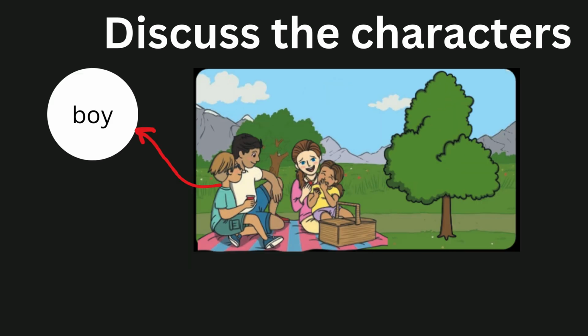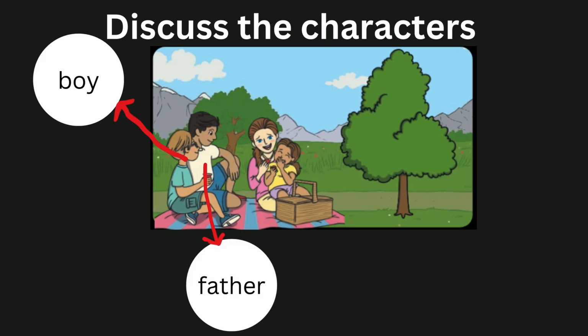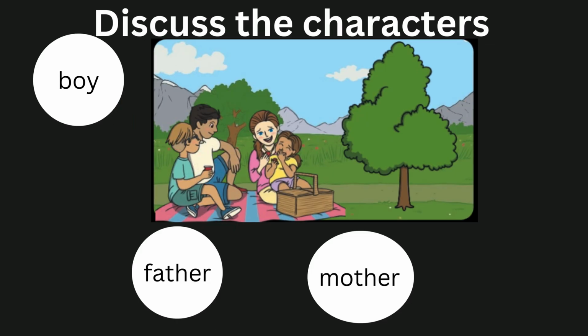Step 1. Discuss the character. In this picture the first character is a boy. Second character is a father. Third character is a mother. I will make sentences using their names.